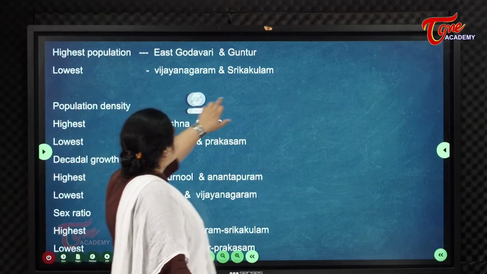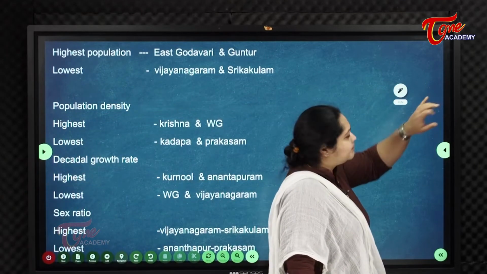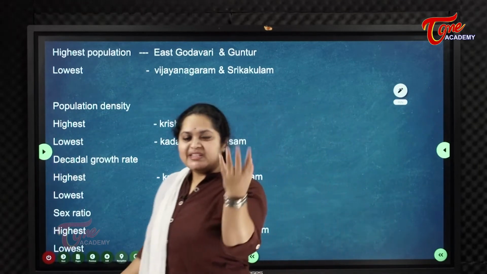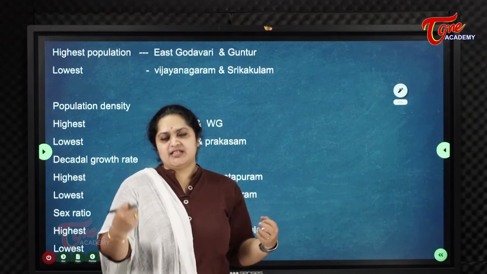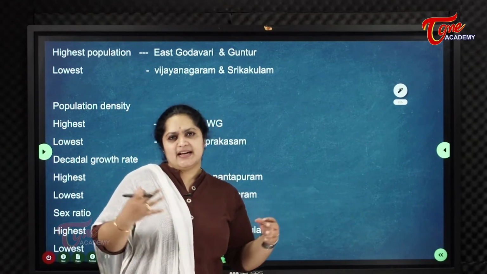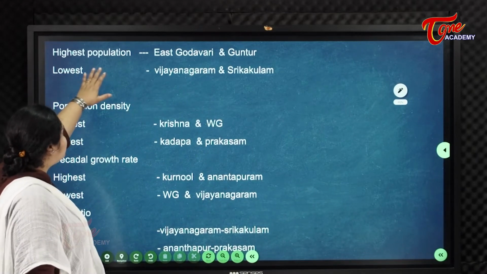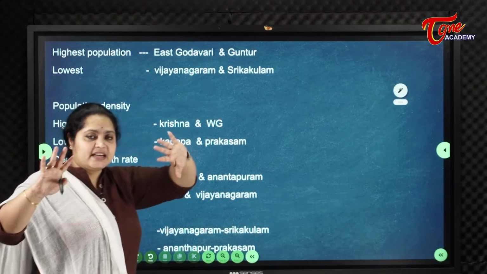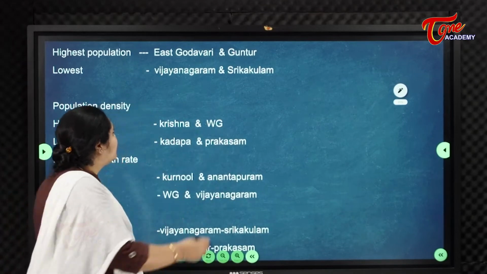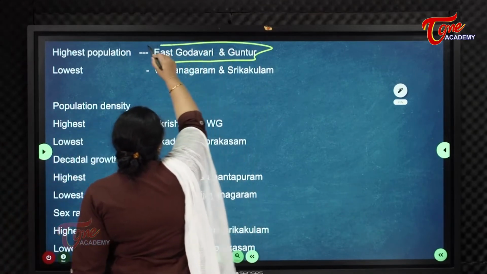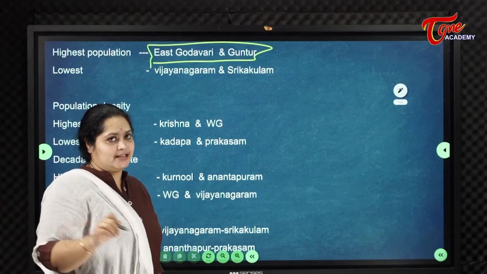Now coming to the statistics: which district stands highest and which stands lowest in their performances coming to population. Highest population: East Godavari and Guntur are the most populous districts.